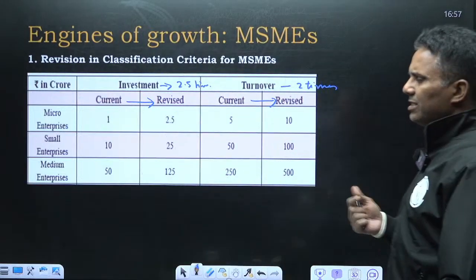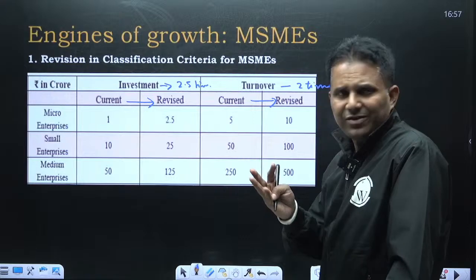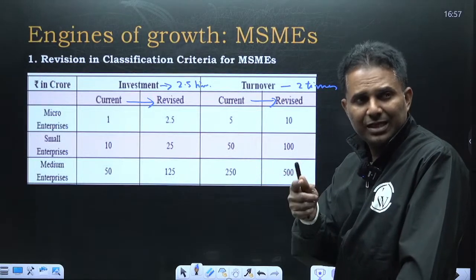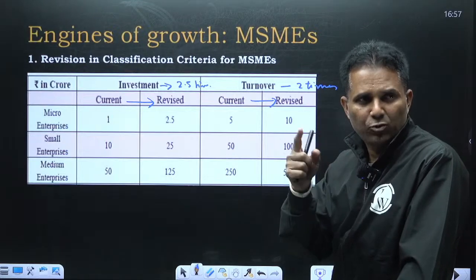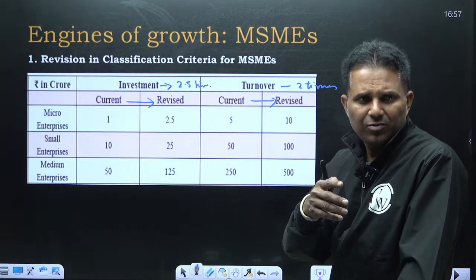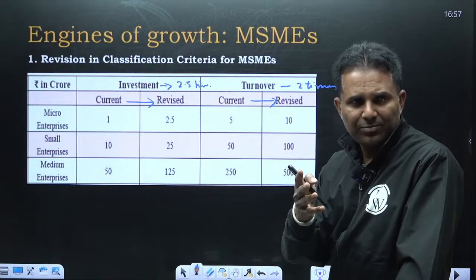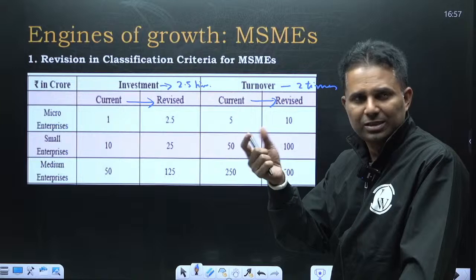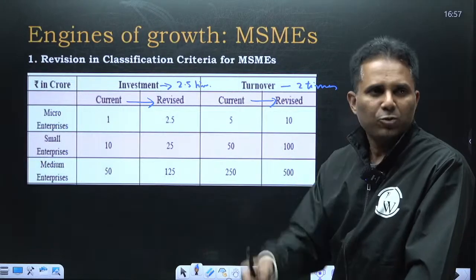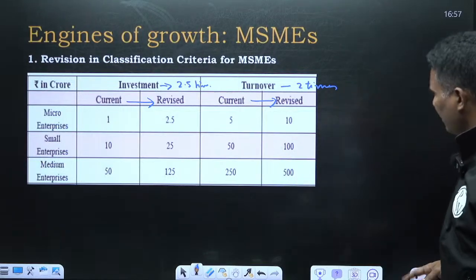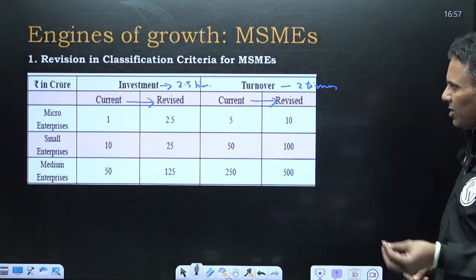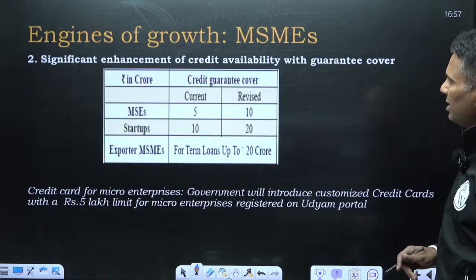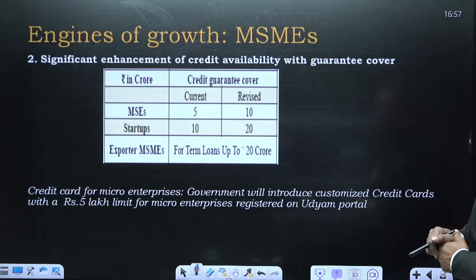Because MSMEs get a credit facility, plus they get credit guarantee also. Then in export, 45% of the exports is done by MSMEs, so MSMEs have relaxations through Exim Bank also in export facilities in interest. So a lot of other enterprises are going to be part of this MSMEs and they are going to achieve these benefits. Significant enhancement of credit availability with guarantee cover.